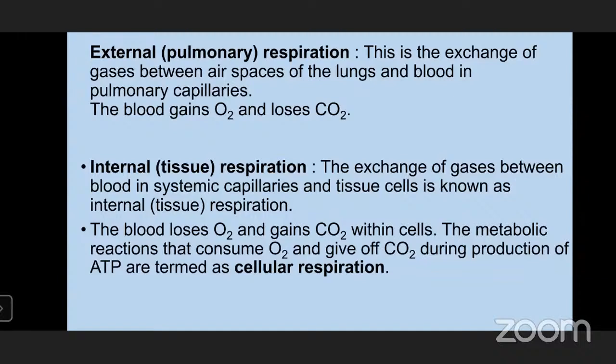Now this metabolic reaction which consumes oxygen and gives off carbon dioxide during the production of ATP is termed as cellular respiration. So that is the meaning of external respiration and internal respiration.